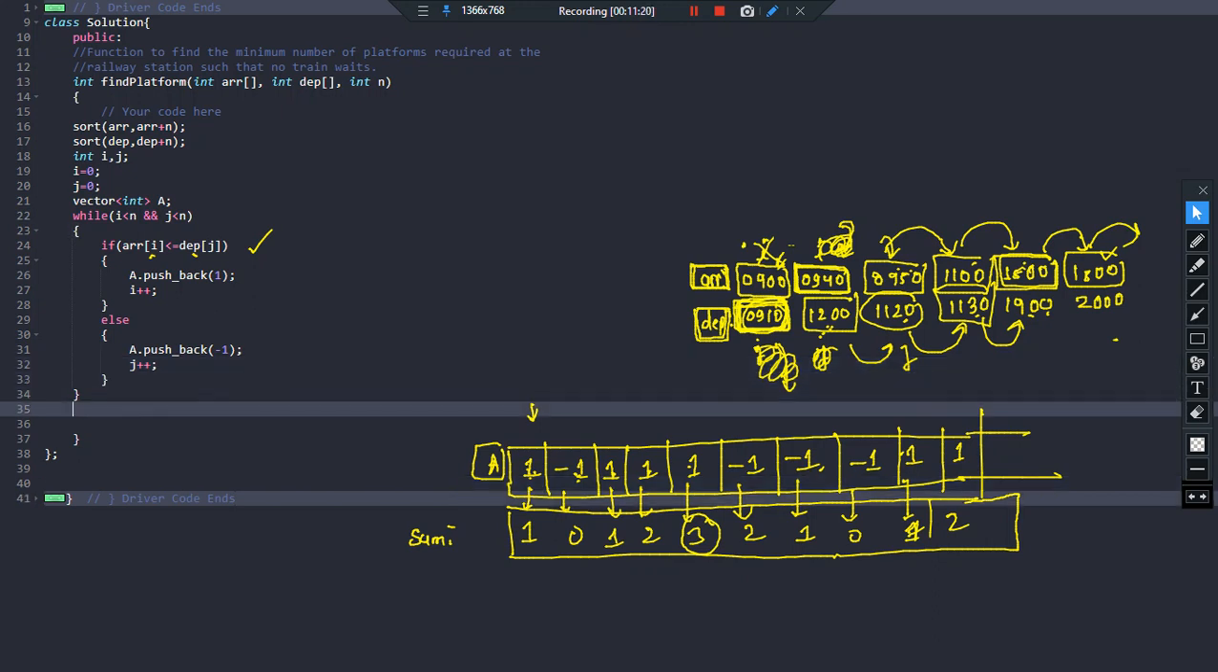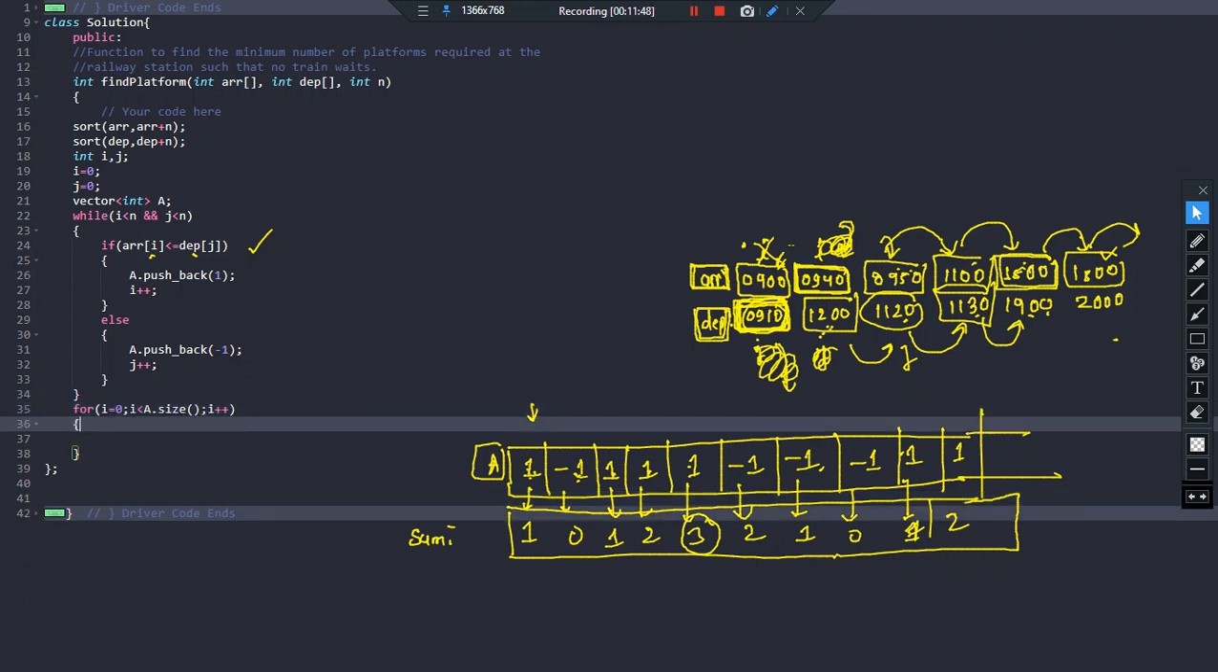So in order to implement this in code, once the while loop exits, you have all the elements in your vector array A, right? Your vector array A has all the statuses 1, -1, 1, -1, which gives the status update of how a train is coming at an instant and a train is leaving at some point. Now at any instant, how many platforms do I need? In order to find that, I will run a loop for i equal to 0, i less than a.size(), i++.